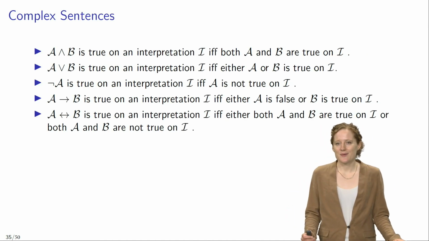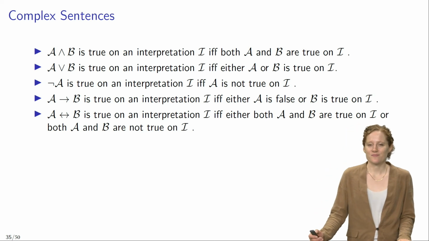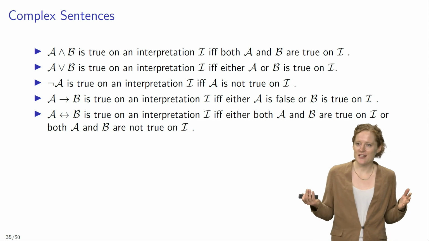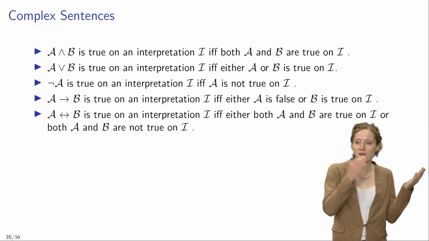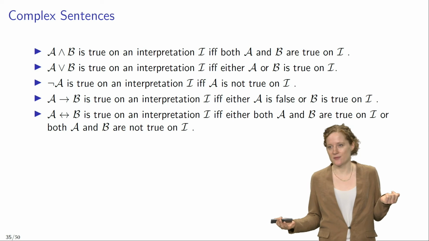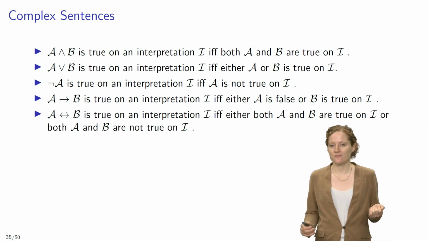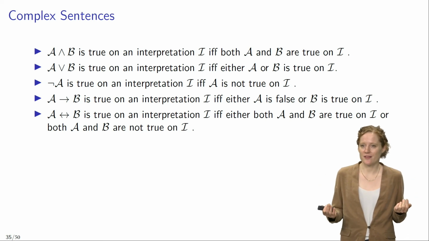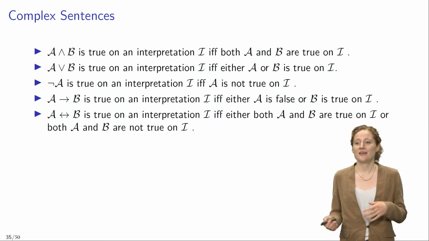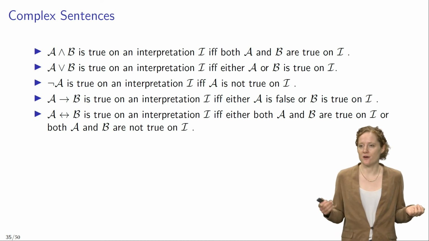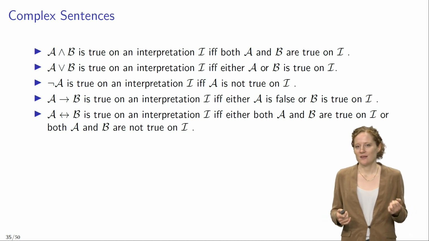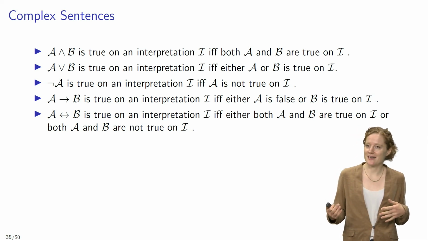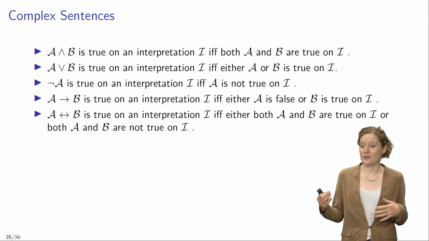Next, let's think about complex sentences. A conjunction A and B is true on an interpretation I if and only if both the first conjunct A and the second conjunct B are true on I. A disjunction A or B is true on an interpretation I if and only if either A or B is true on I. A negated sentence, not A, is true on an interpretation I if and only if A is not true on I.